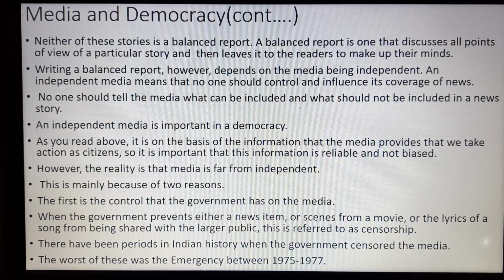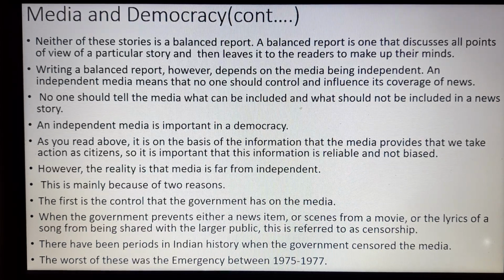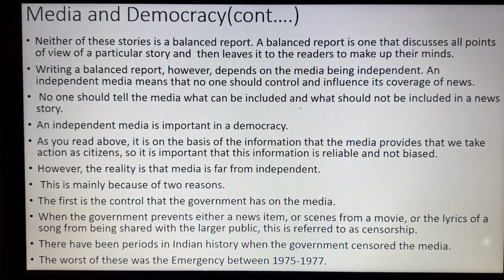I will tell you one thing: in our country, the government, the courts, the police, and the media are the four pillars of our democracy, and here the media has to play a prominent, clear, positive role, so that no person should face any problem. An independent media is important in a democracy.